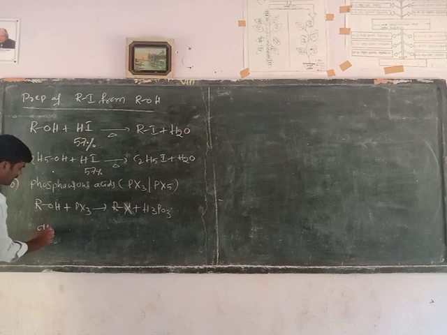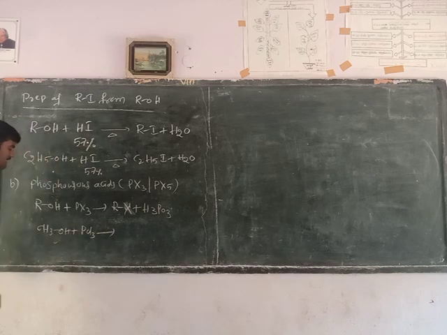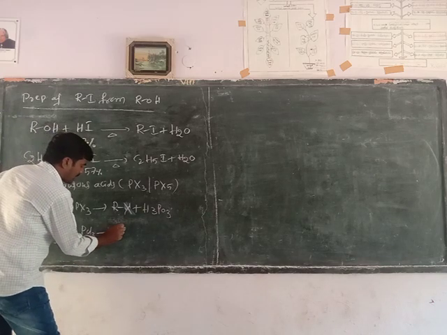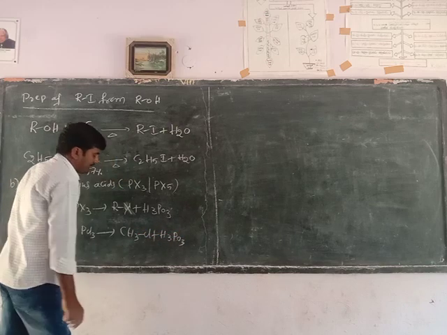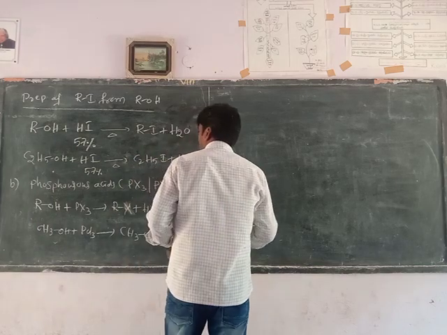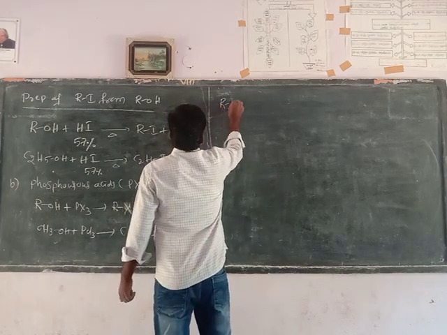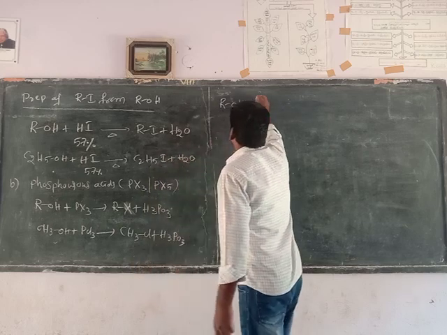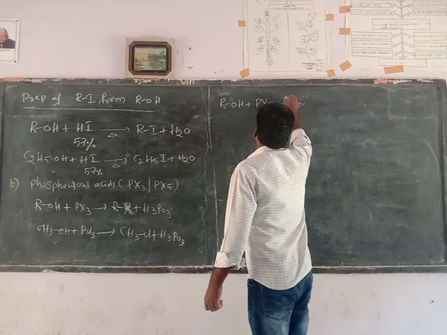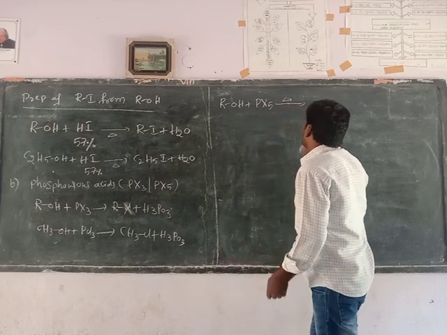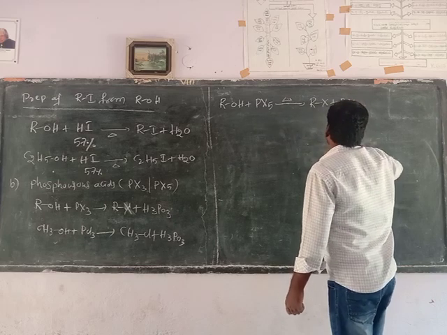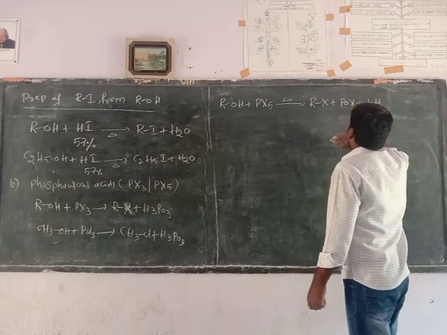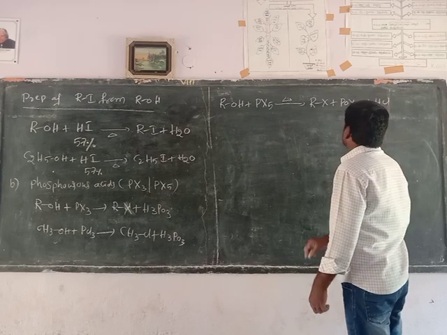Example for this: methyl alcohol reacts with PCl3, phosphorus trichloride, to form methyl chloride plus H3PO3. Next, alcohols heated with phosphorus pentahalide form alkyl halide plus phosphorus oxychloride plus HCl, hydrochloric acid.